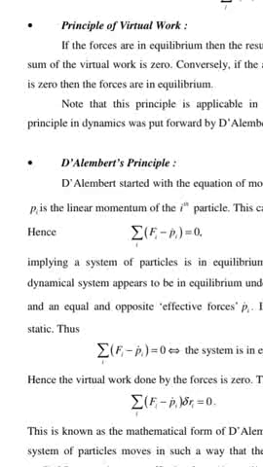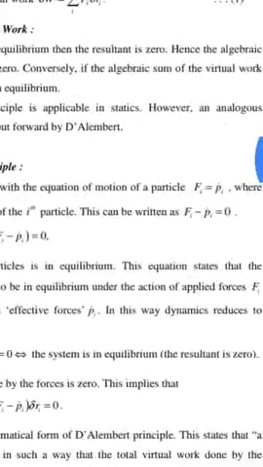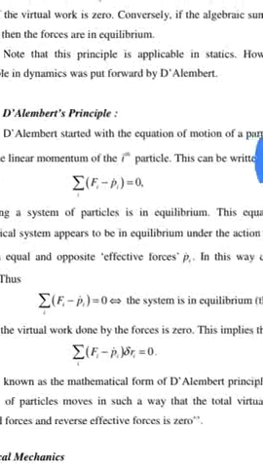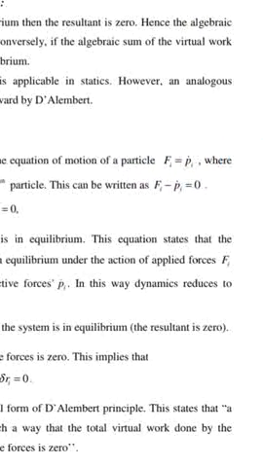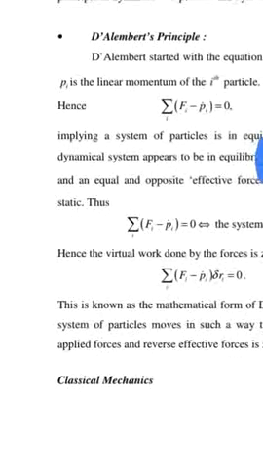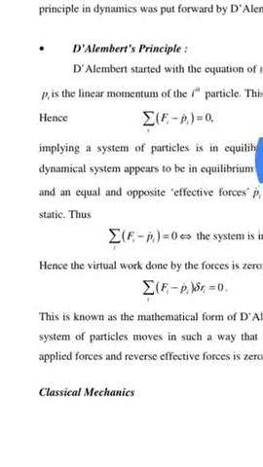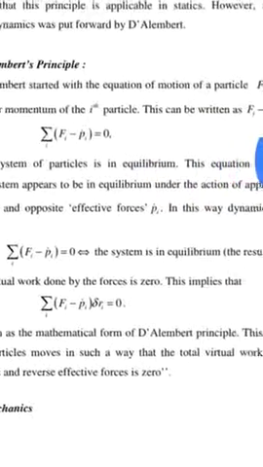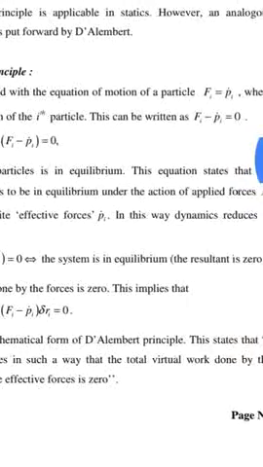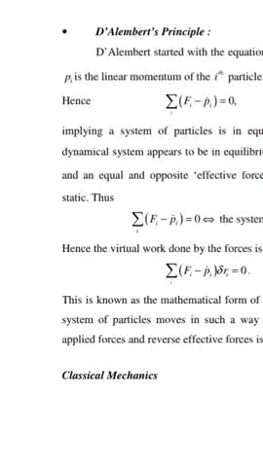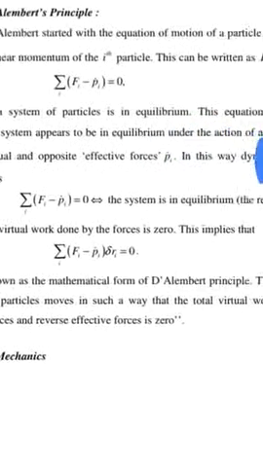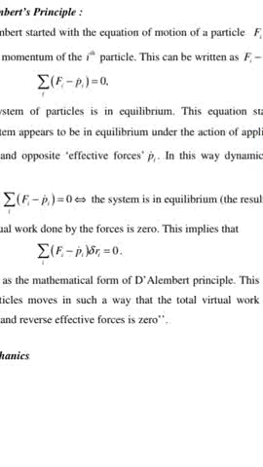D'Alembert's principle, now see here. D'Alembert's principle states that the equation of motion of a particle is Fi is equal to Pi dot, where Pi is the linear momentum of the particle. This can be written as Fi minus Pi dot is equal to 0, that is summation of Fi minus Pi dot is equal to 0, which implies that the system of particles is in equilibrium.